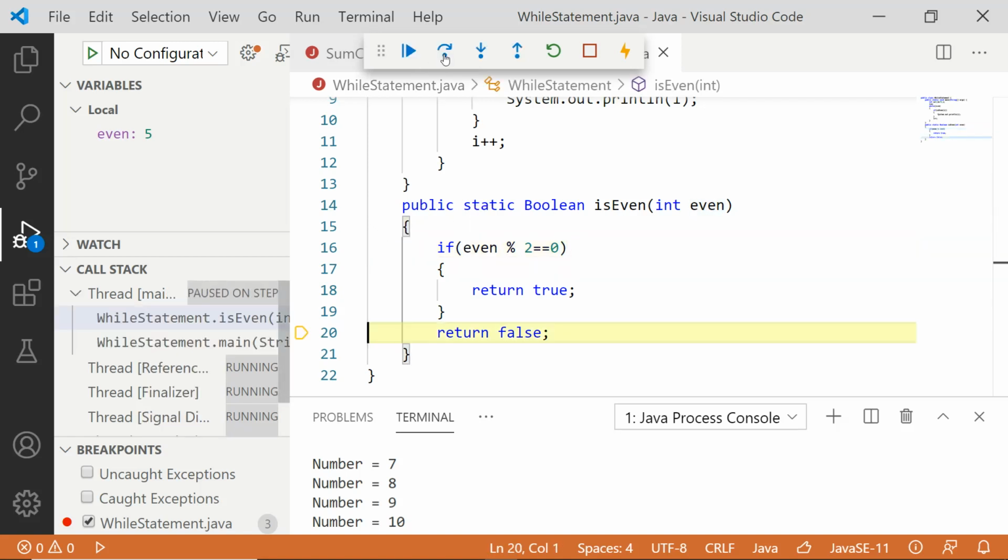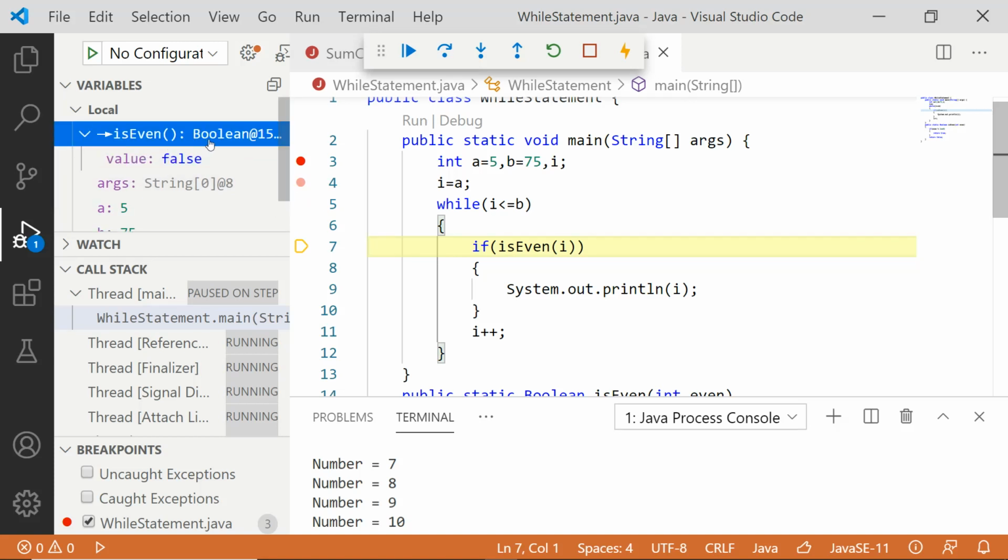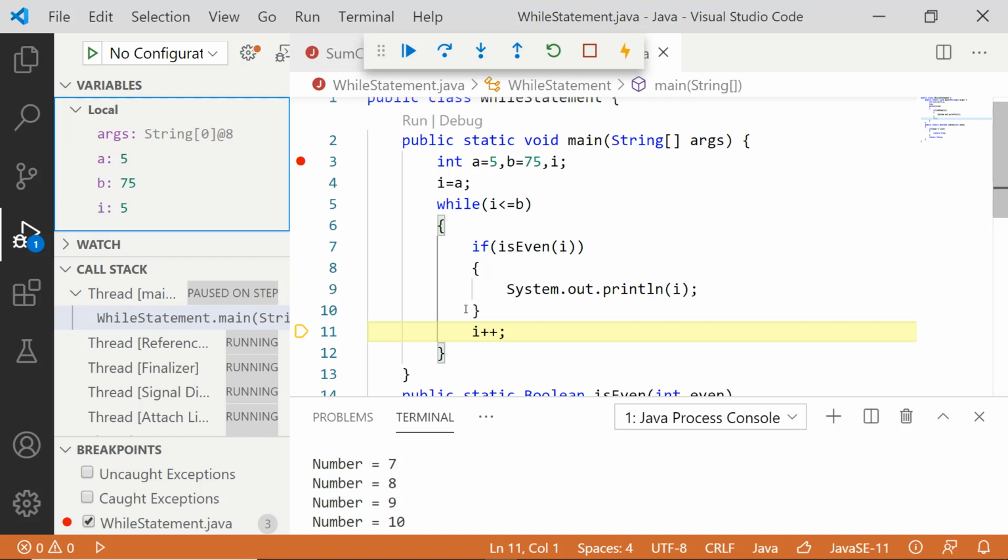Just check here. The condition is false. So come out. So return false. That return false, yes, comes here. So it is like if of. See here, isEven is a function which you called and you received a value called false. isEven is a function that you called and it has returned you a boolean value that is false. So if of false is now here. So what is if of false? If of false means it will not enter inside. It will come out and you will be incrementing the value of I.